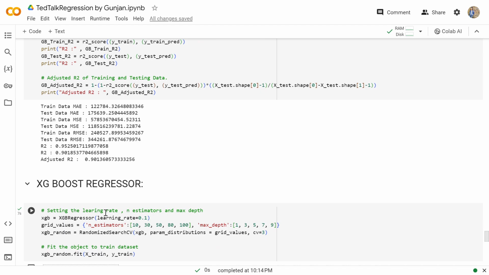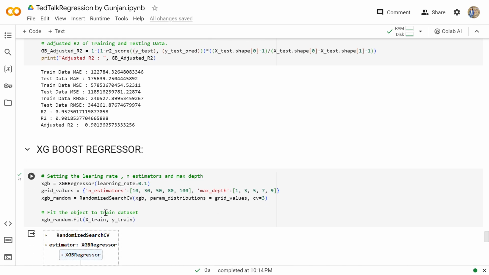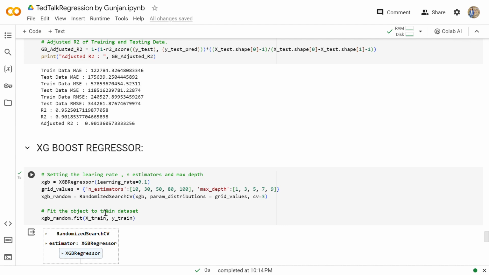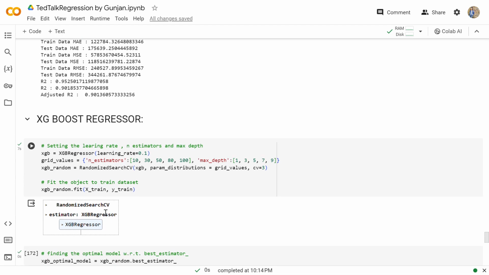Then at last we'll be doing the XGBoost regressor. XGBoost stands for extreme gradient boosting. It reduces the overfitting in a model. It does parallel processing, which makes it faster. It also helps in handling the missing data.